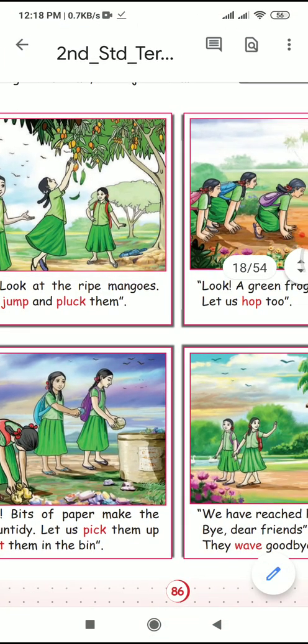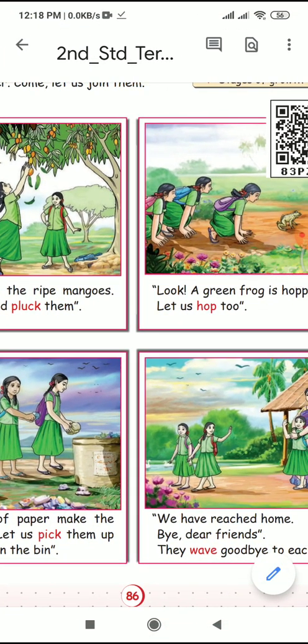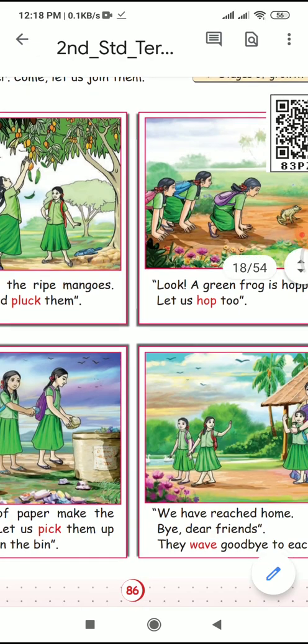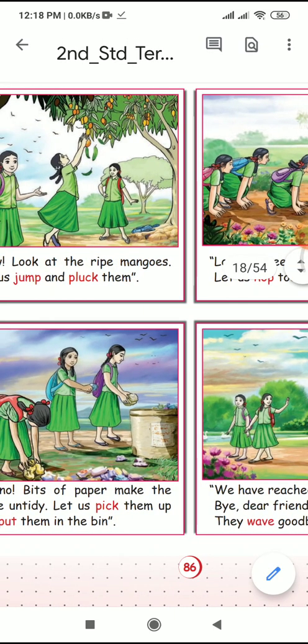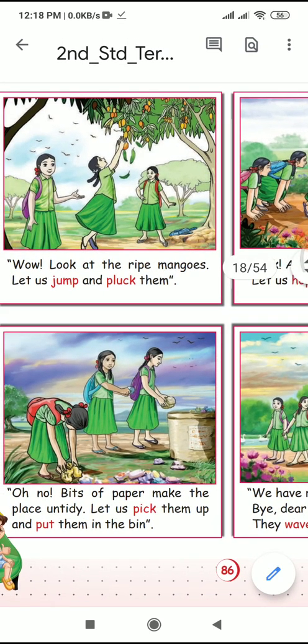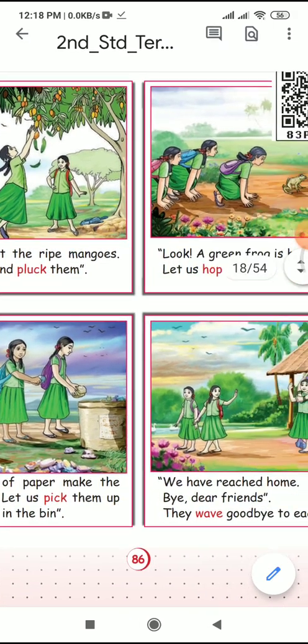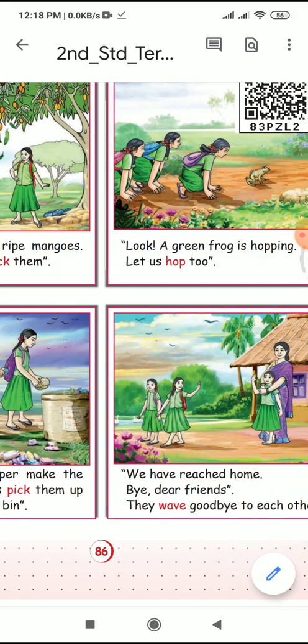In the second one, hop. In the third picture you can see someone picking up bits of paper that make the place untidy, and putting them in the bin. So what is the movement here? Pick and put. Last one, wave.